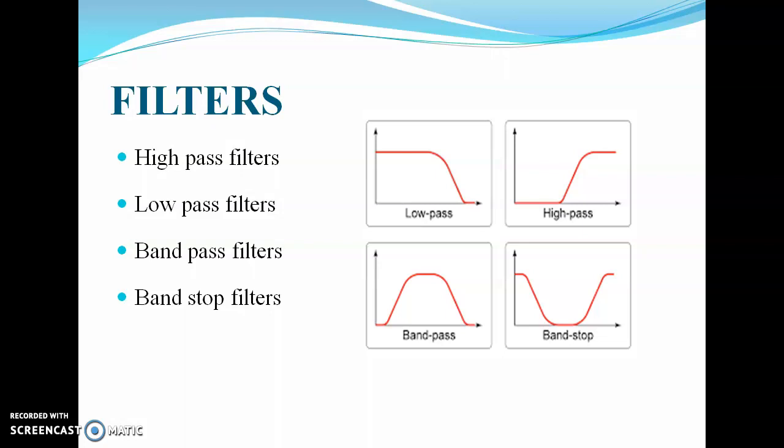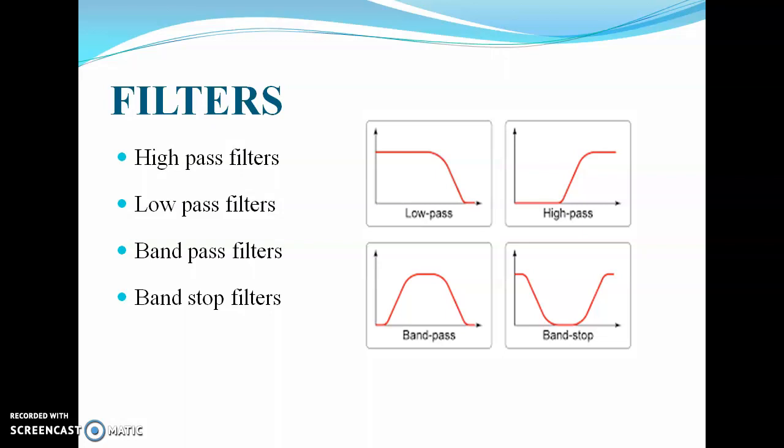Next is the low pass filter. In the case of the low pass filter, these are those filters which pass only low frequencies through them and which reject all high frequencies above the cutoff frequency. So the low pass filter is also called a lag network because it causes a phase lag in the output signal.